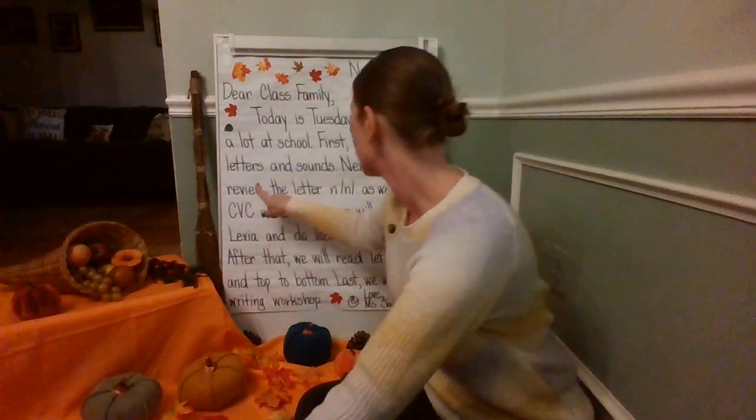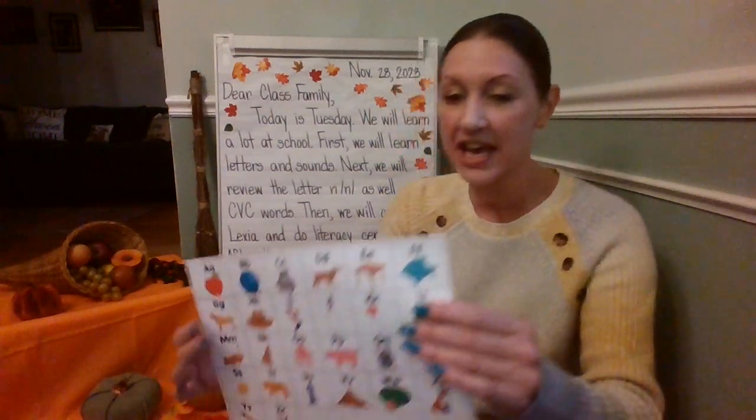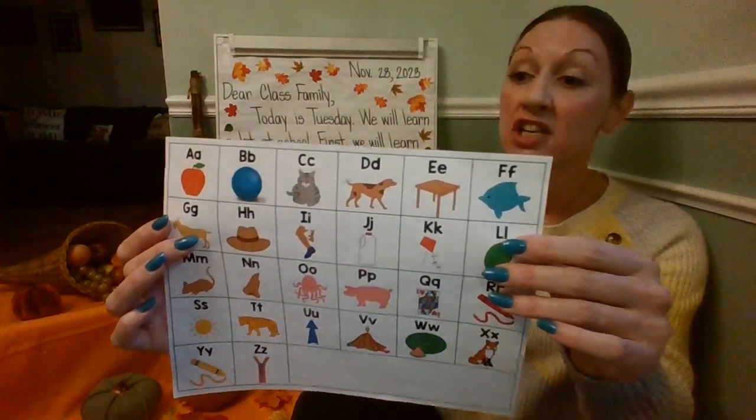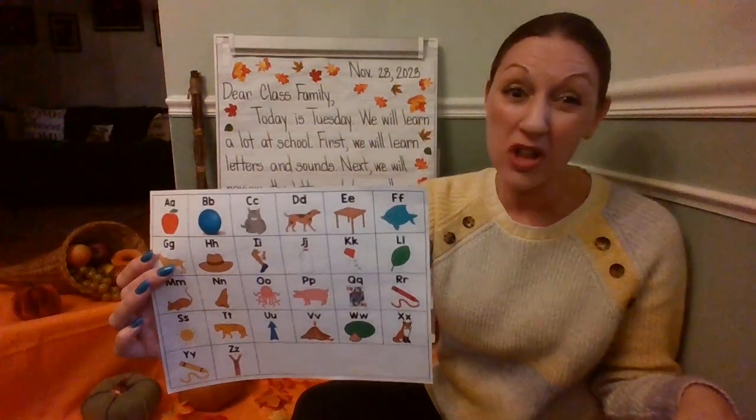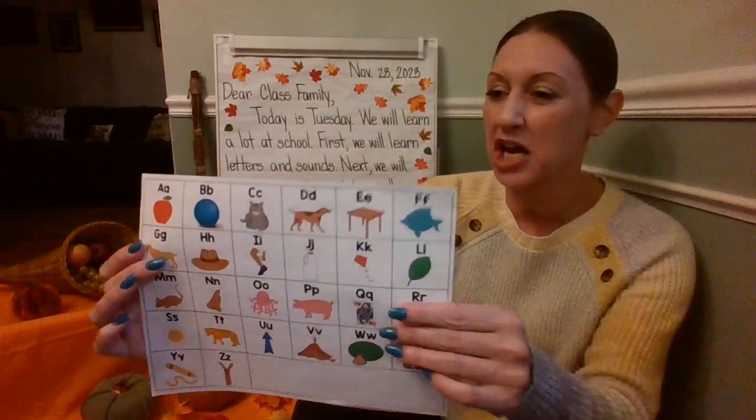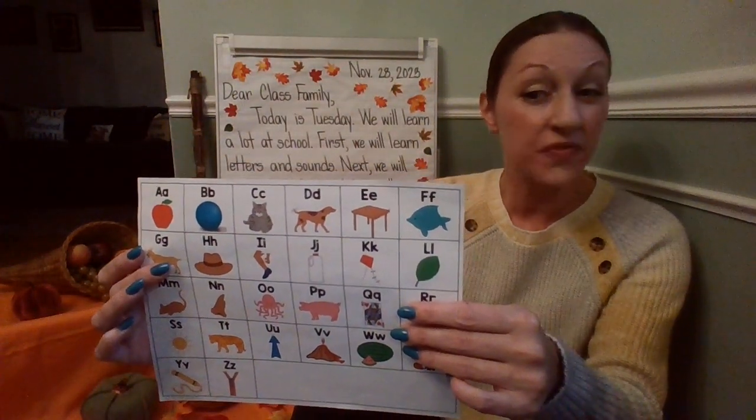Okay, next we will review the letter N as well as CVC words. We're going to review the letter N. There are lots of other letters and sounds that we'll be reviewing. Remember, we review all of them A to Z, and then we focus on a couple of them in class. And we're going to have CVC words that have short vowel sounds in the middle.